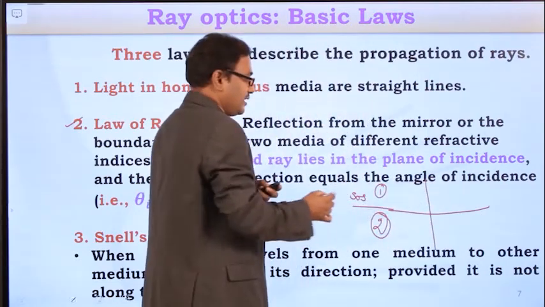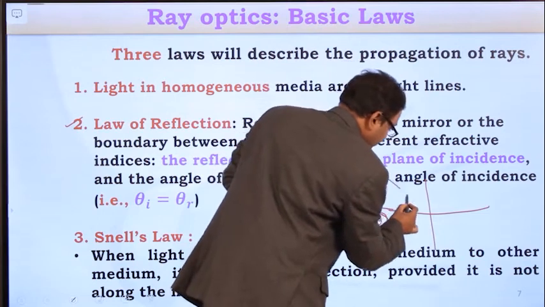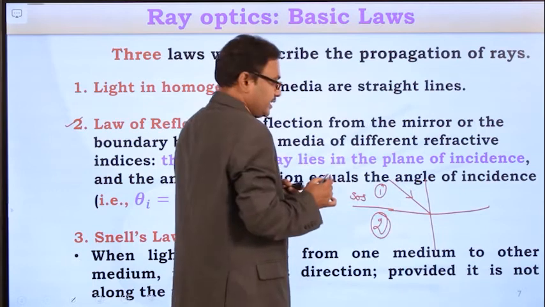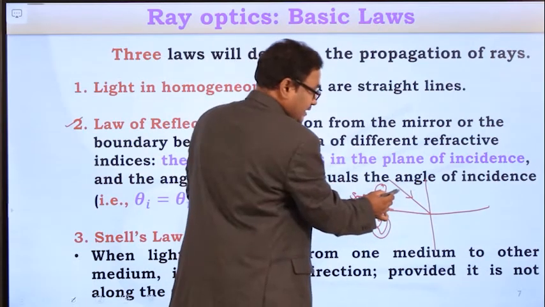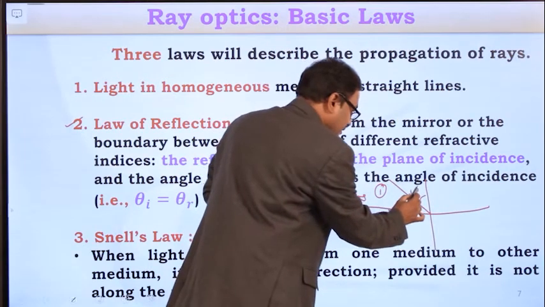Draw the normal to the surface of separation. Assume the light ray is traveling from the first medium towards the second medium. In the first medium, there is the incident light ray, which is maintaining an incidence angle equal to I.